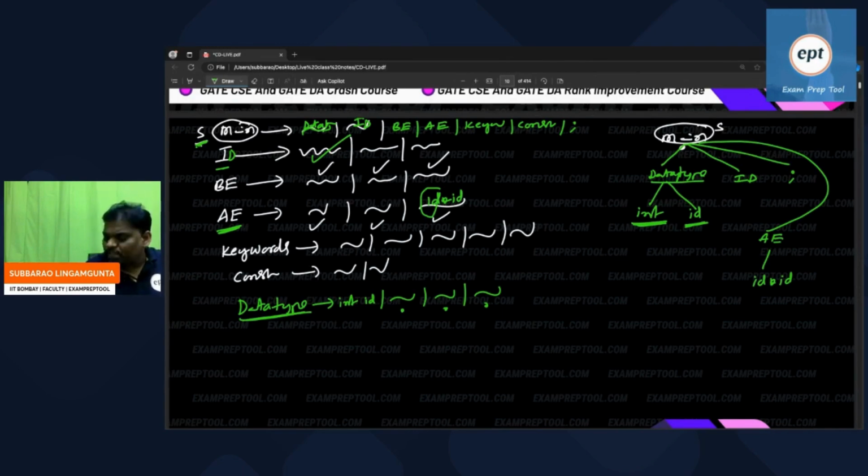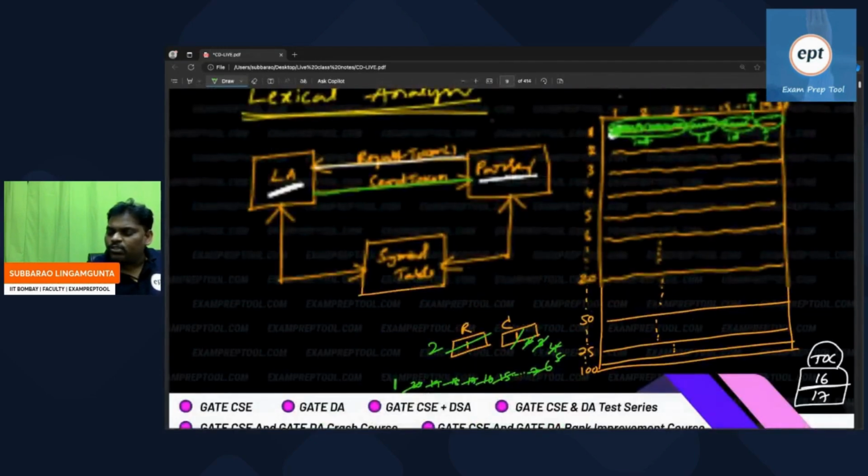He asked for the next token in the arithmetic expression. The first token is ID, so he asked, and the ID is taken. That's okay. But as per the rule, after this ID, a star is required. So the parser is thinking that the next token which is going to come is the star operator. As usual, he will ask what the next token is.